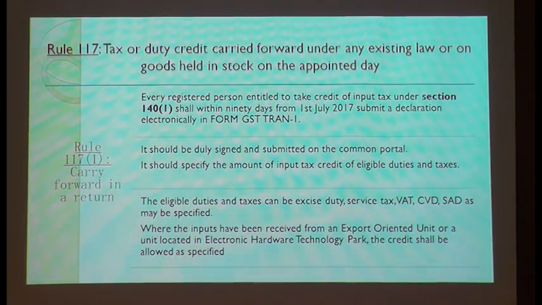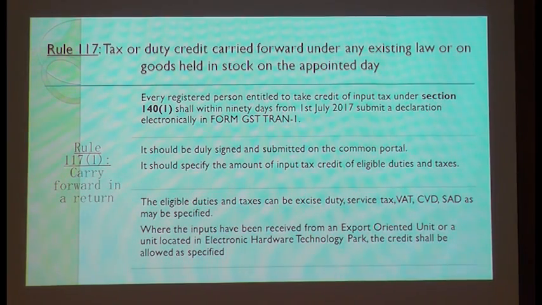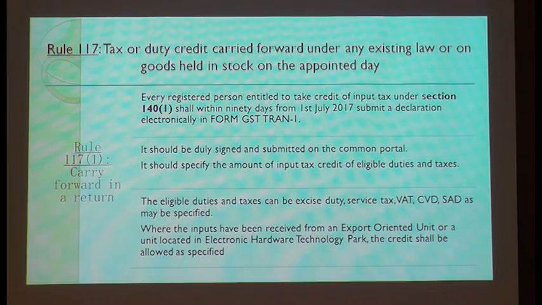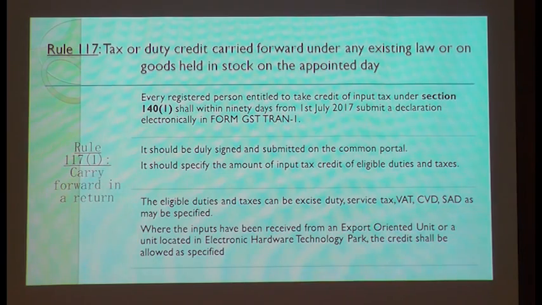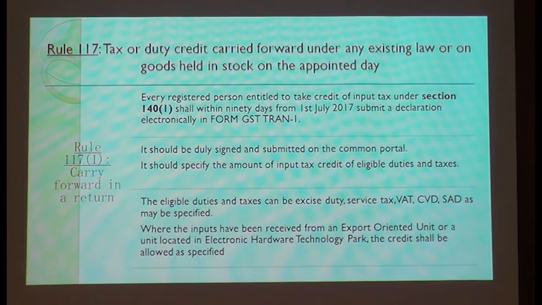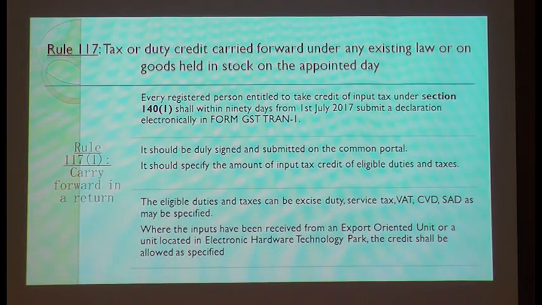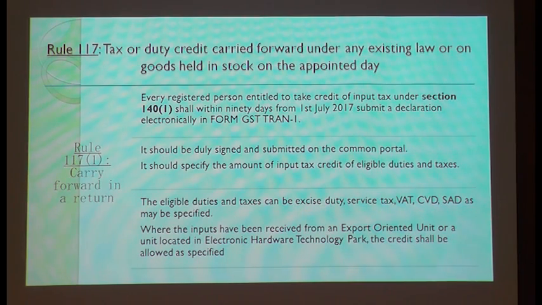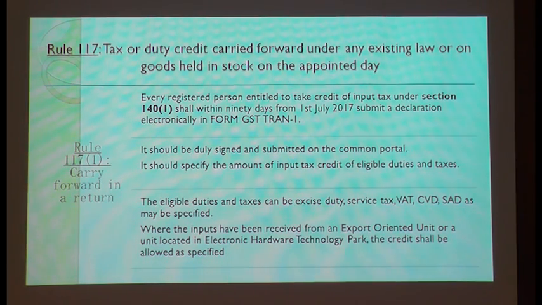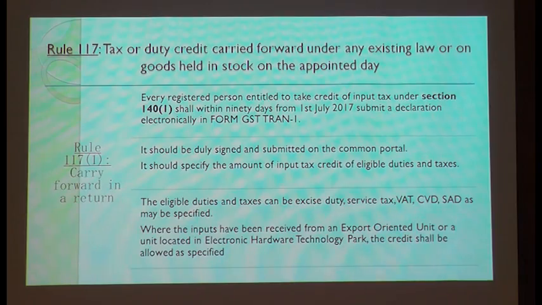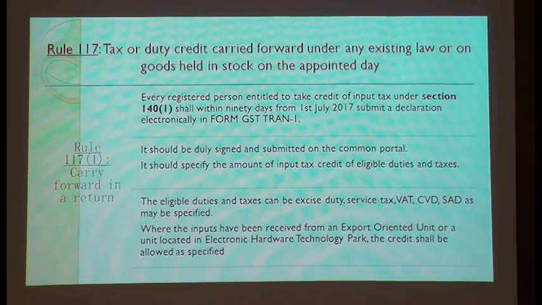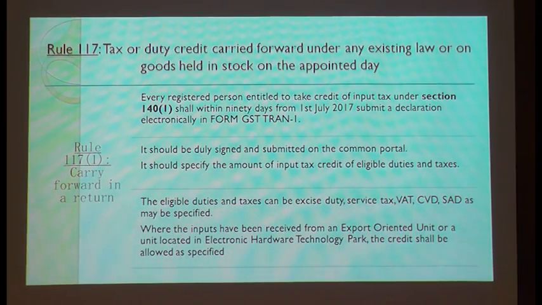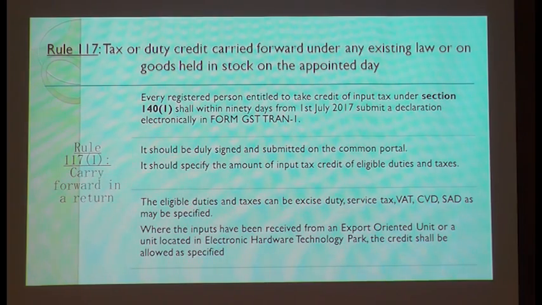Now every one of you might be having a doubt. Madam, we had a credit on 30th June. Now we all have to file the return for July month, by August 20th. I have credit on 30th June. Can I set off for the month of July? Because in July I am having a liability of say 5 lakhs, and on 30th June I am having a credit of 2 lakhs.